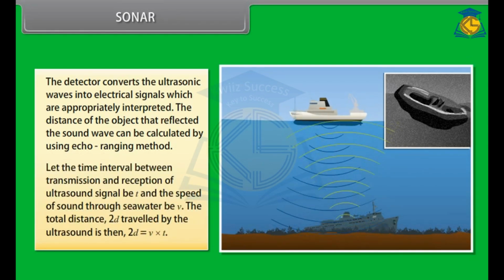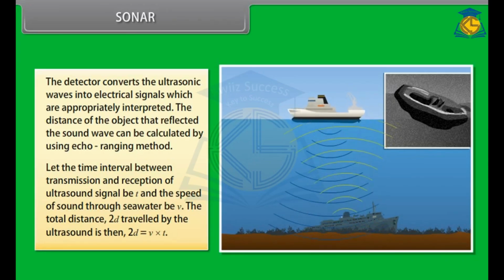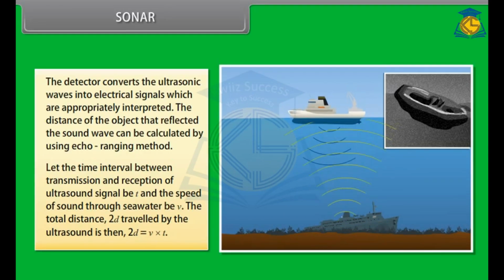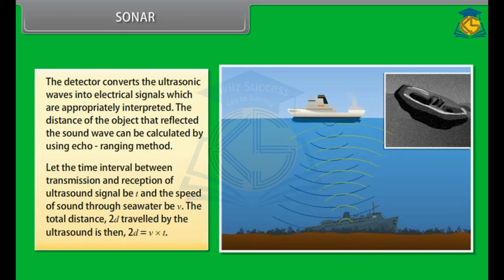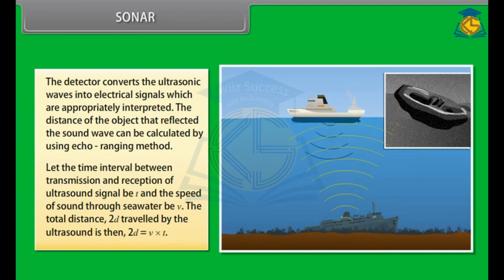Let the time interval between transmission and reception of ultrasound signal be t and the speed of sound through seawater be v. The total distance 2d travelled by the ultrasound is then 2d is equal to v into t. This is the echo ranging method.